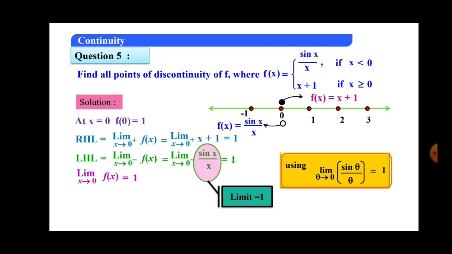Now the limit of f of x is 1 and f of 0 is also 1, therefore both are equal, so we say that the function is continuous at x equal to 0.